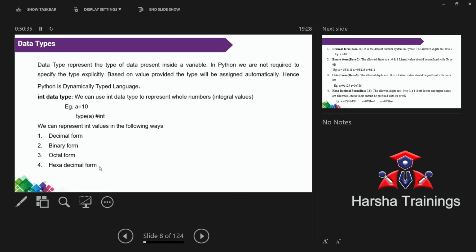Suppose in C language, int a is equal to 5. Here, what do you mean by int? Why are you writing int? Int is a data type. It specifies that a can store only integer values. Float b stores only floating values. Char c stores only character values. That means all these things are predefined, right? That is called reserved words. The words which are predefined are used only for that purpose.